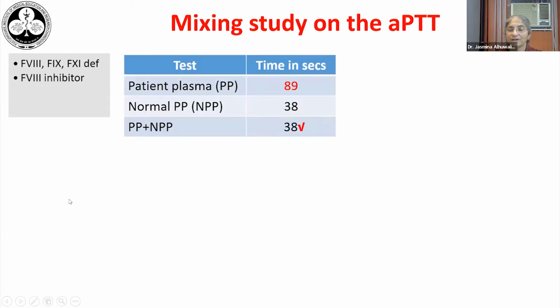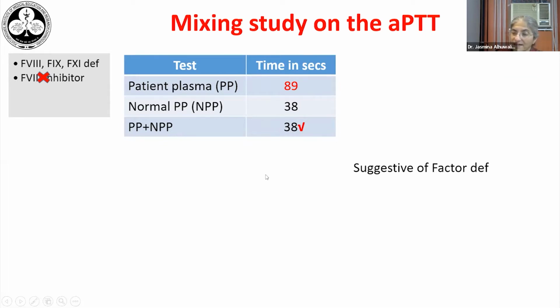And to do this, we do what is called a mixing test, where we add equal volume of normal pooled plasma to the patient's plasma. Normal pooled plasma is a source of all coagulation factors, so the prolongation in the patient's clotting time will get normalized if there is a factor deficiency, due to that factor being provided by the normal pooled plasma. So in this patient, his prolonged APTT was corrected on adding normal pooled plasma. It becomes the same as the normal. So this is a correction, and this is suggestive of a factor deficiency.